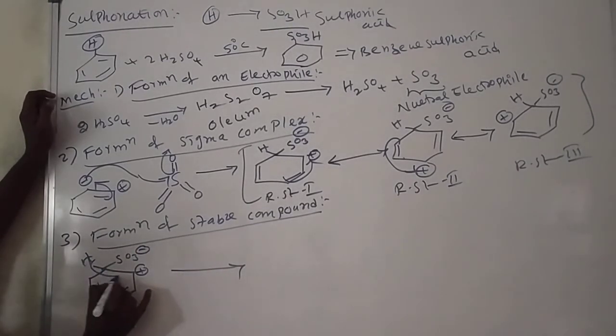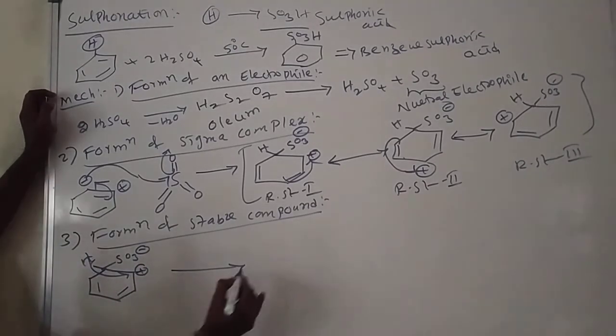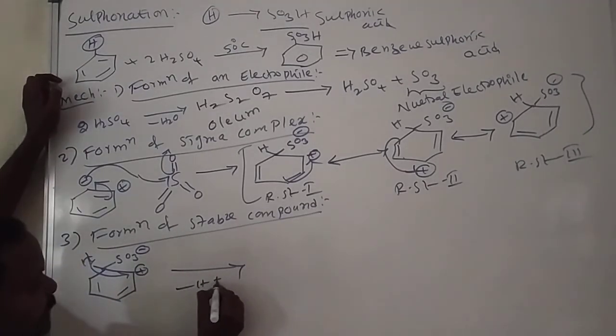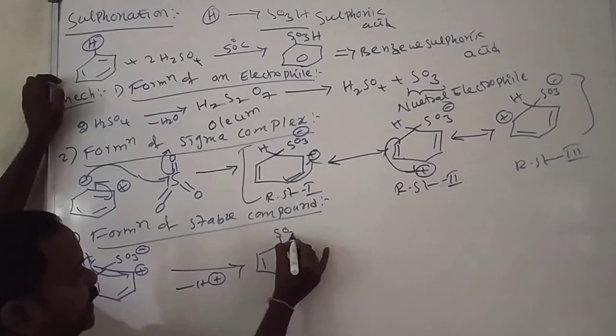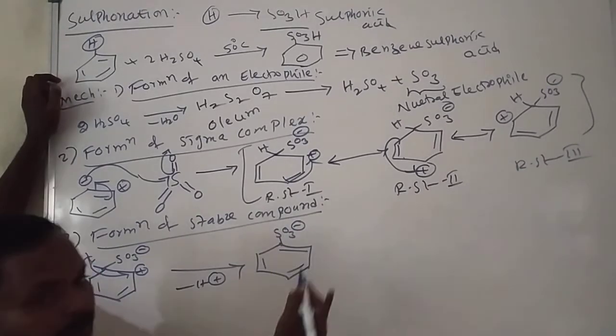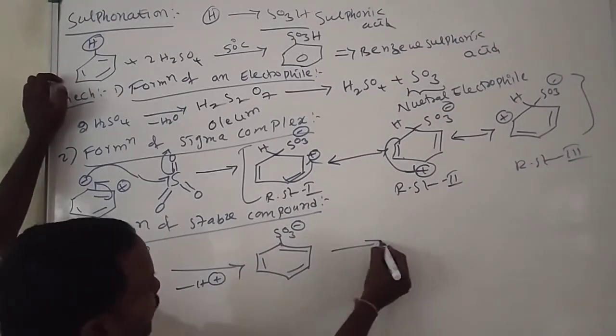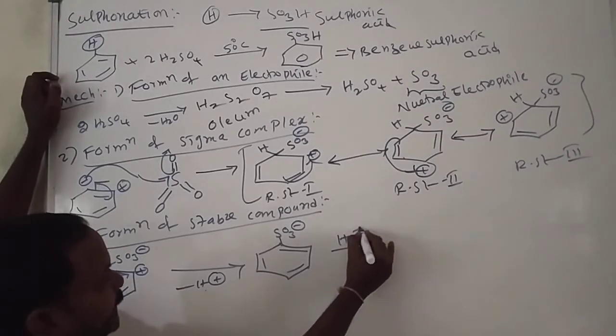Here the carbon-hydrogen electrons are transferred towards the positive charge. That means it loses H plus. Bond, SO3 minus bond.